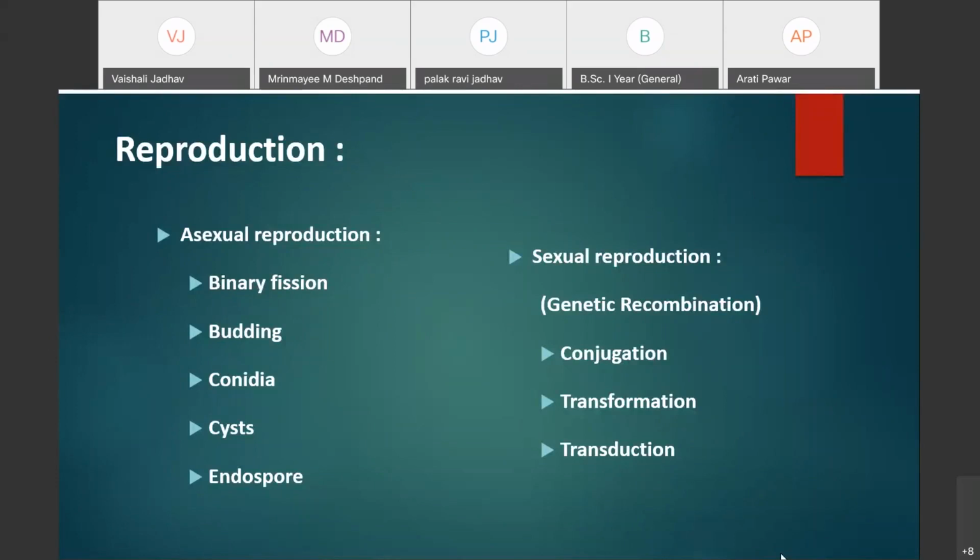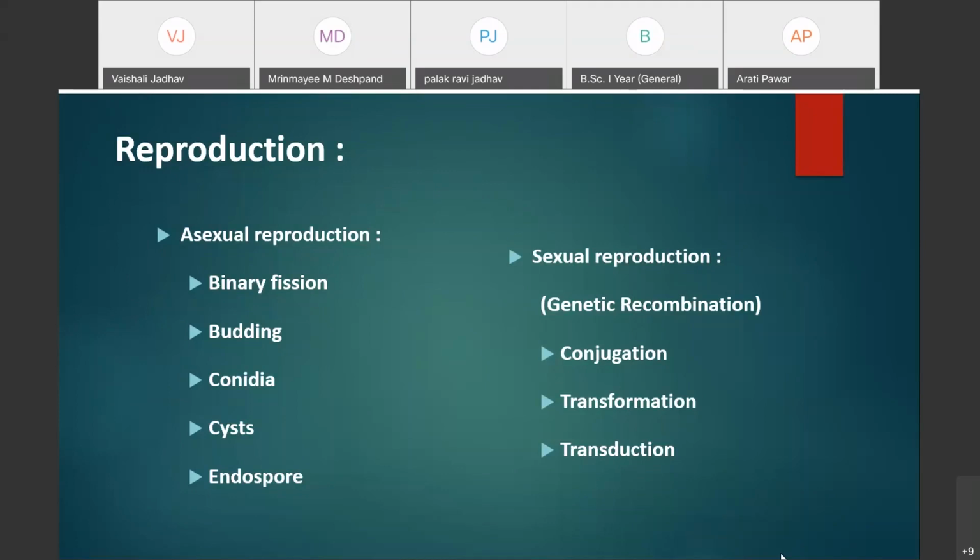Asexual reproduction in the bacteria takes place by various means. Here are the different methods by which the bacteria multiply. The first and most common method of asexual reproduction in the bacteria is binary fission. Then the second one is budding, the third one is conidia, the fourth one is cyst, and the fifth one is the formation of endospores. These are the various methods of asexual reproduction in the bacteria.